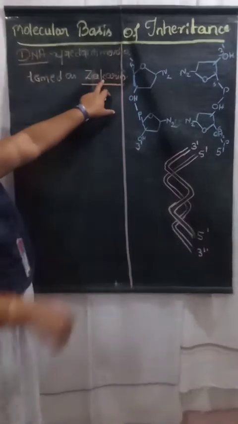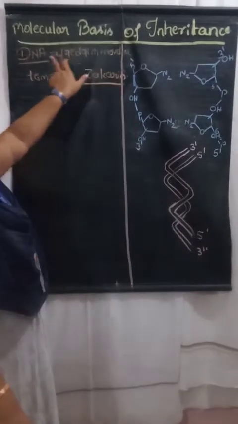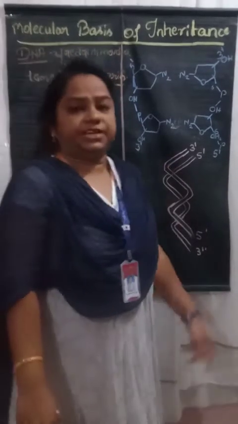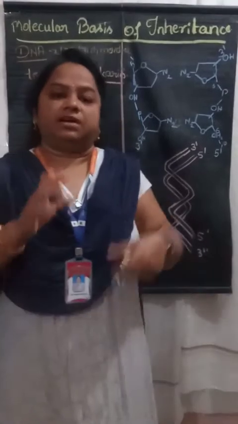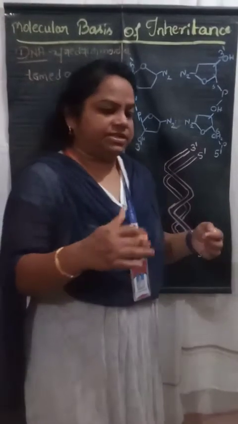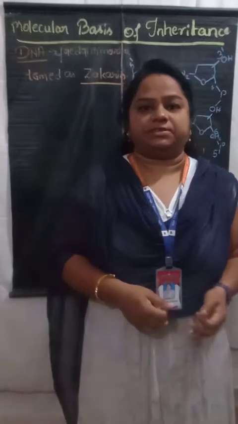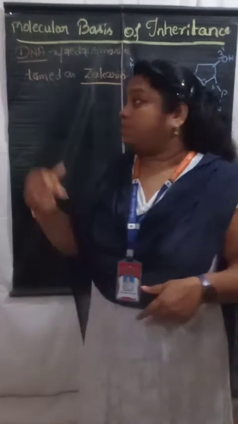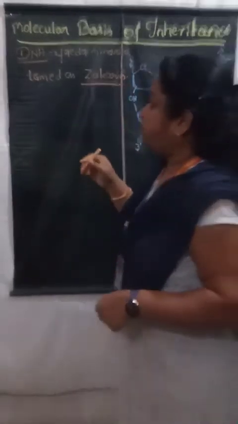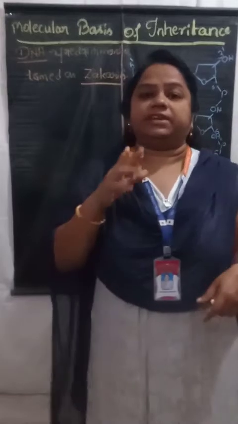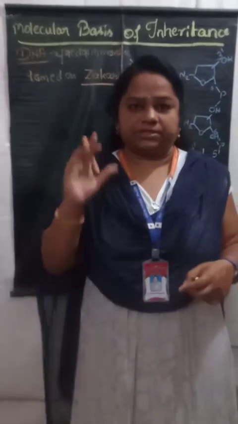Okay, it was named by Zacharias, and the structure of the DNA was given by a study with the help of the X-ray diffraction technique. It was studied by two scientists, and they got the Nobel Prize for this work.